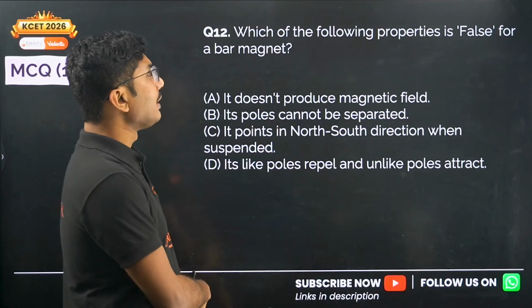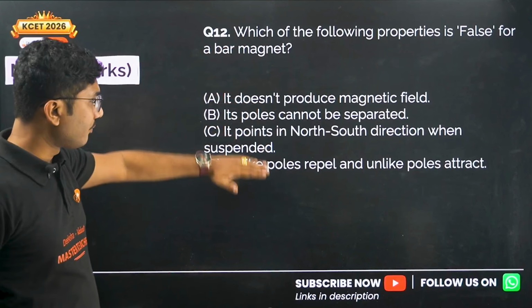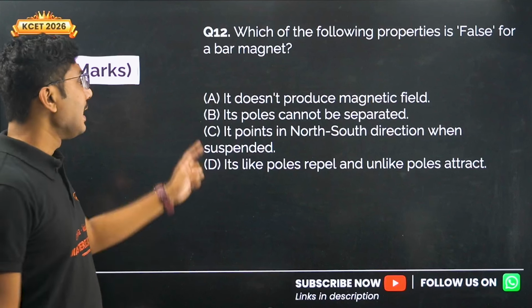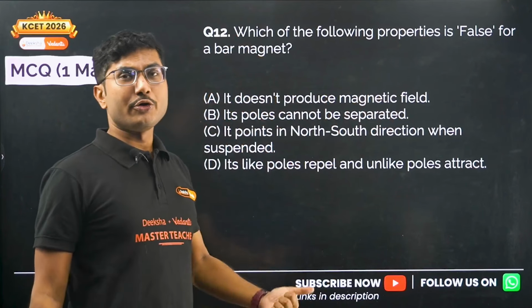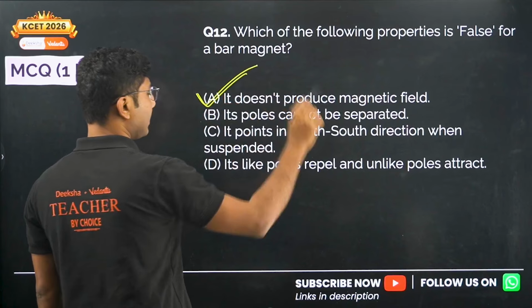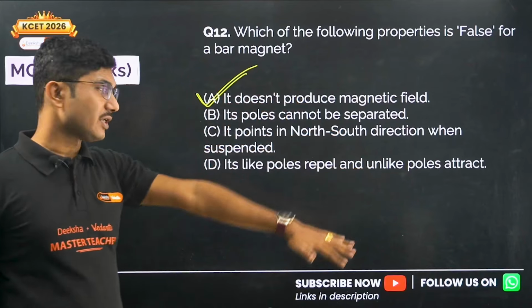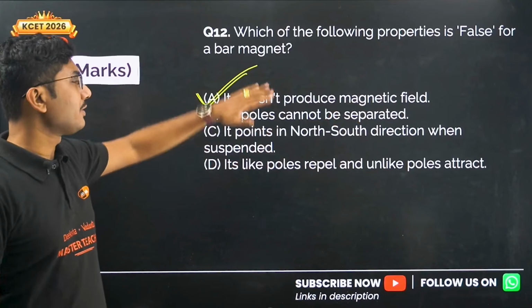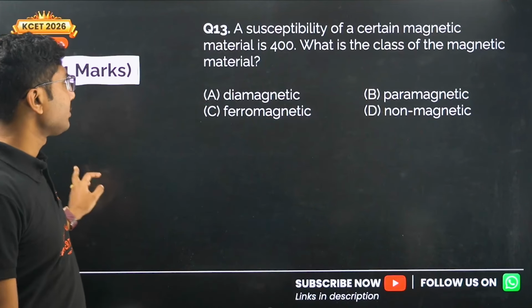Which of the following properties is false for a bar magnet? There are 4 properties. 3 of them are correct, 1 of them is incorrect. It does not produce magnetic field. A bar magnet will definitely produce a magnetic field, so this is the wrong statement. This is our correct answer. Its poles cannot be separated, correct statement. It points in the north-south direction, correct statement. Like poles repel and unlike poles attract, this is also a correct statement. So 3 of the statements are correct. The first statement is wrong, so that is our answer for this question.